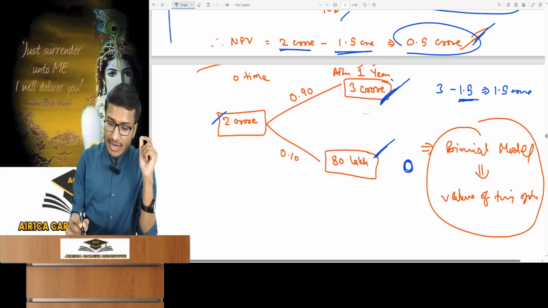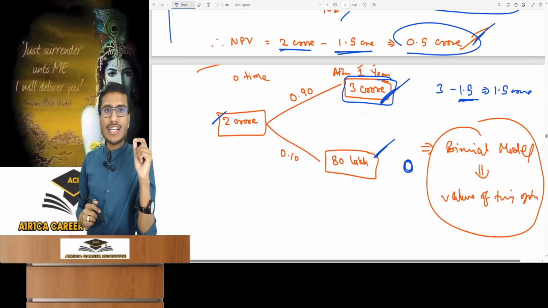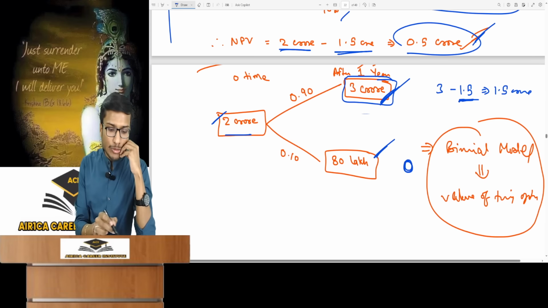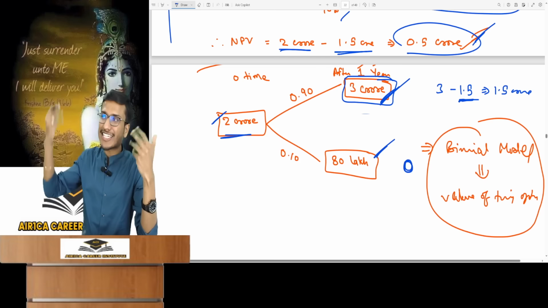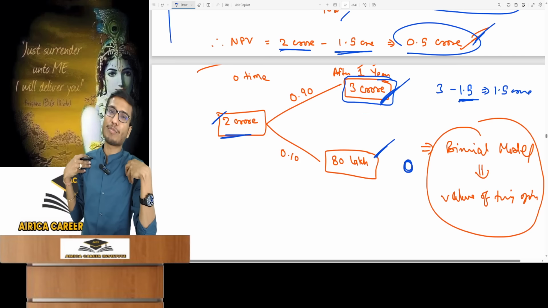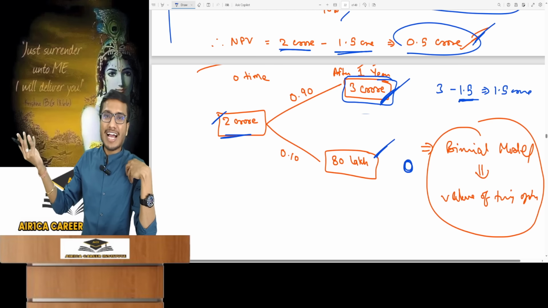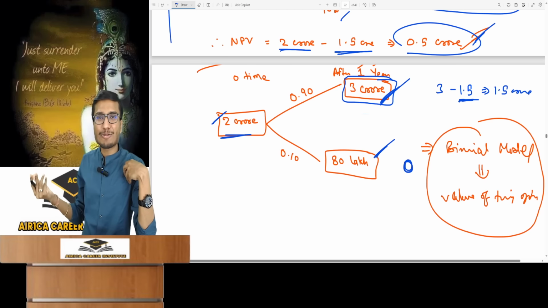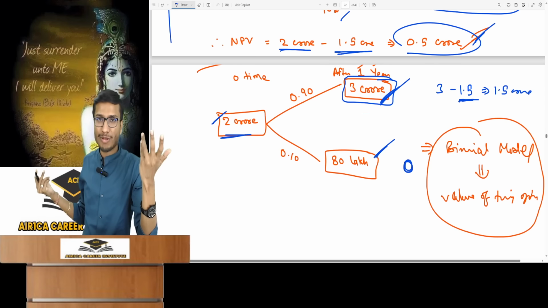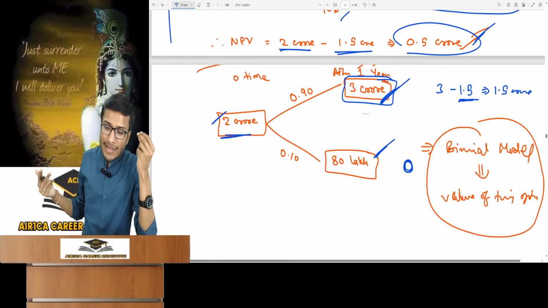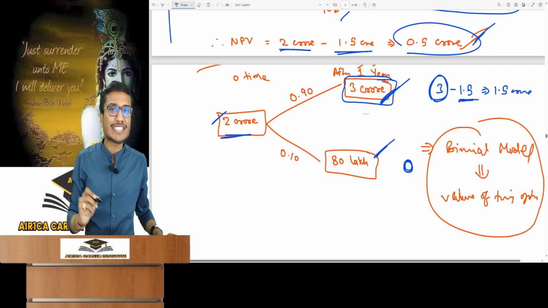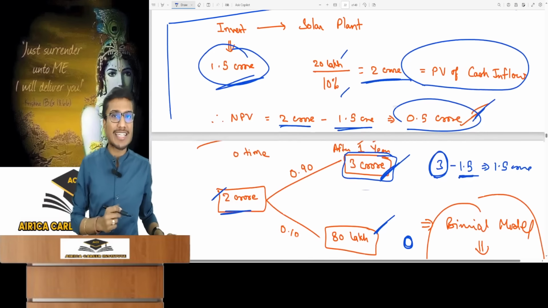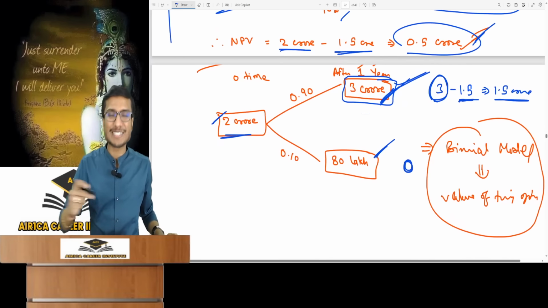See, if this party wins, I will get a PV of cash inflow of 3 crore, which was currently looking like 2 crore. So it's beneficial for me. It's a good thing, a higher PV of cash inflow is seen. More savings mean more profit, and I'll definitely think that this is a great project. Earlier I thought I would save only 20 lakh per annum. Now I will save 30 lakh per annum. That's great. Look at the net present value I'm getting. So let me correct. The present value of cash inflow is 3 crore minus 1.5 crore initial investment. So 1.5 crore in this case.